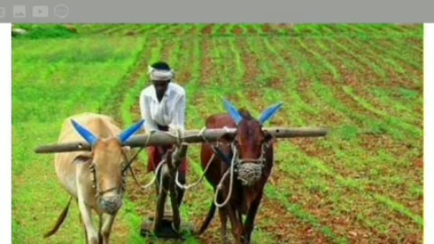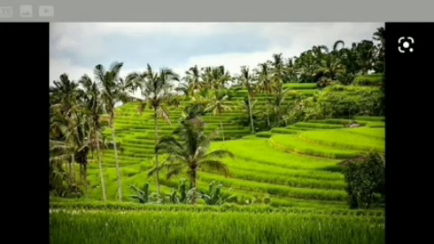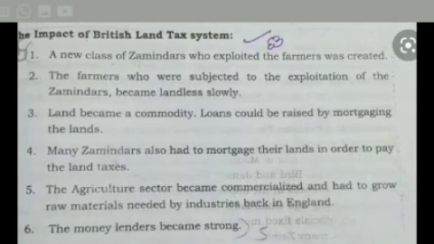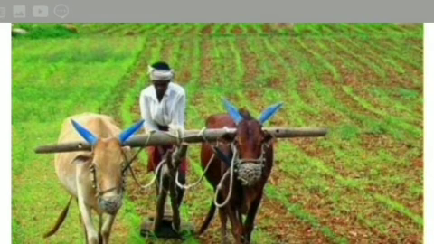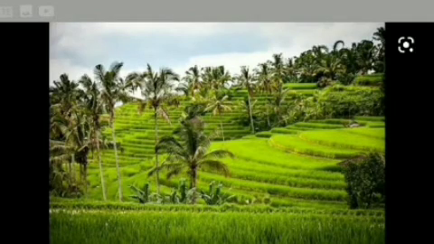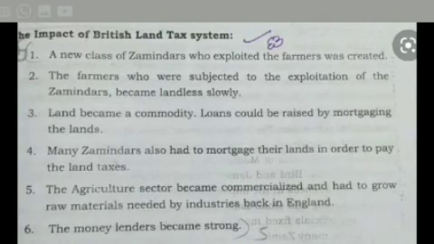Impact of the British land revenue system on the cultivators. A common feature of all settlements was the assessment and maximized income from land. The peasants were overburdened with taxation. Next, they had to seek the moneylenders, who became rich and acquired lands from the peasants. The Zamindars, moneylenders and lawyers exploited the poor peasants. The stability and continuity of the Indian villages was shaken.